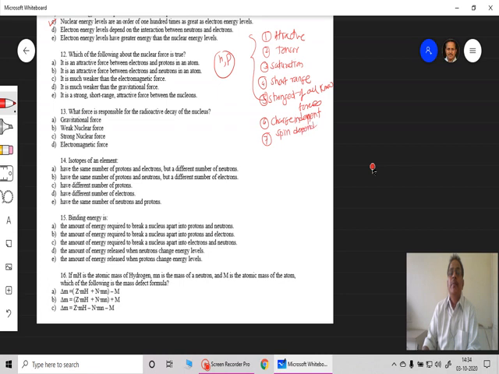So these are the properties of these short range forces or nuclear force that we have come across in the discussion.